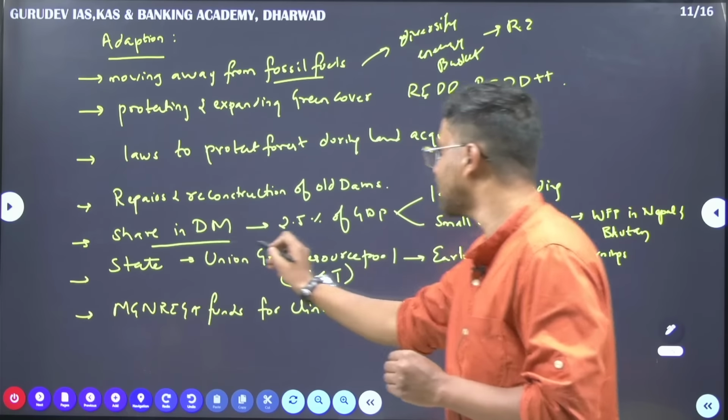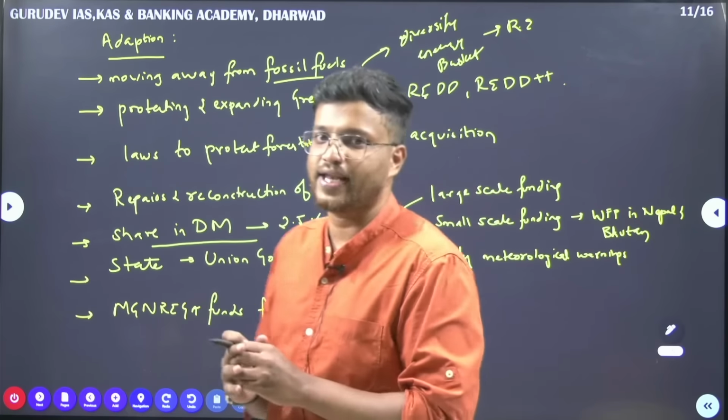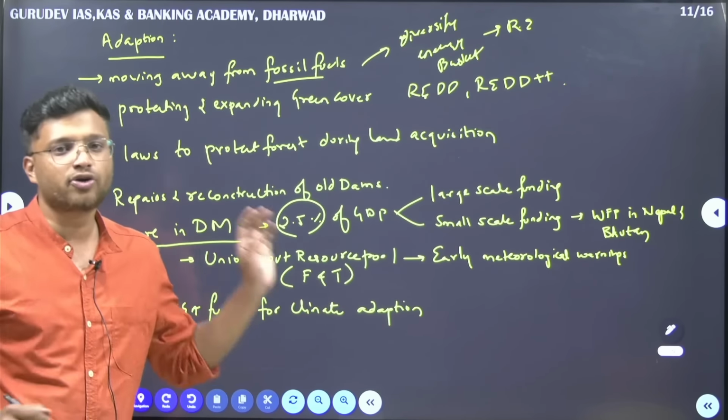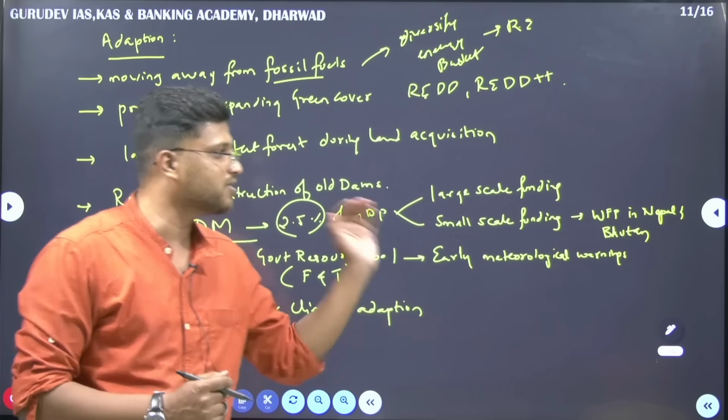Thirdly, share in the disaster management. Whatever fund is being allocated for disaster management is very less. It has to be increased to 2.5% of the GDP. It is not only talking about the budgetary allocation, it is also talking about large scale funding as well as small scale funding.